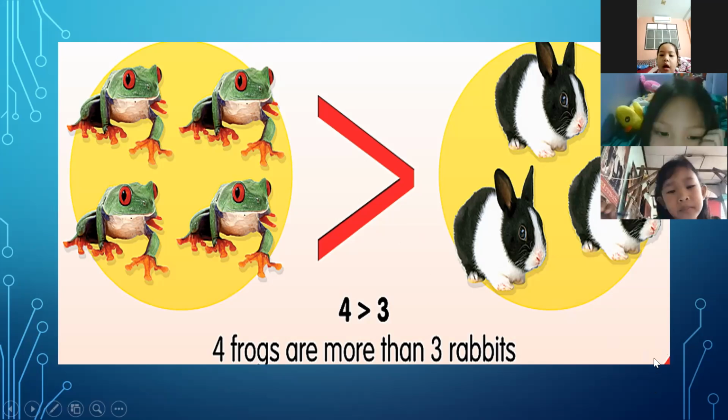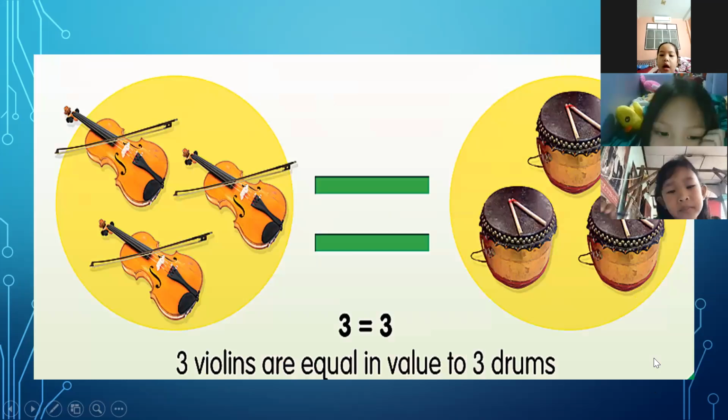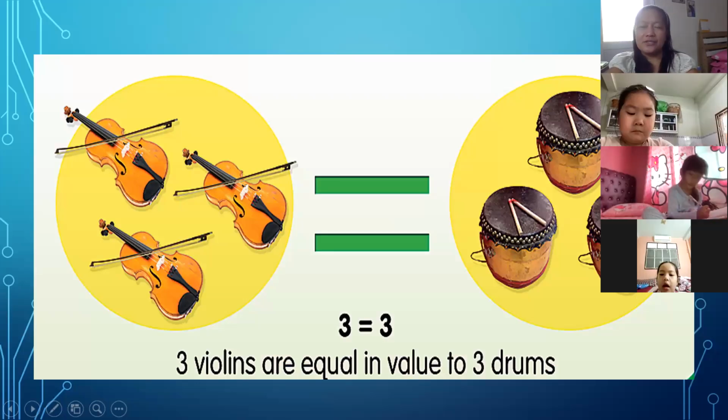Okay, look at here. Let us continue. We have 3 violins. Look at here. They cannot see you now. It's really slow. The internet cannot pick it up.